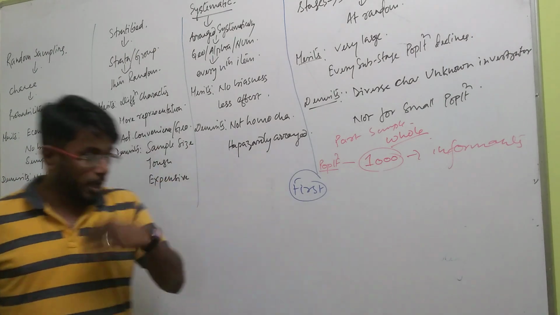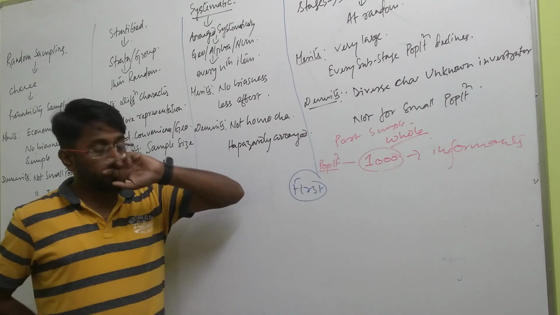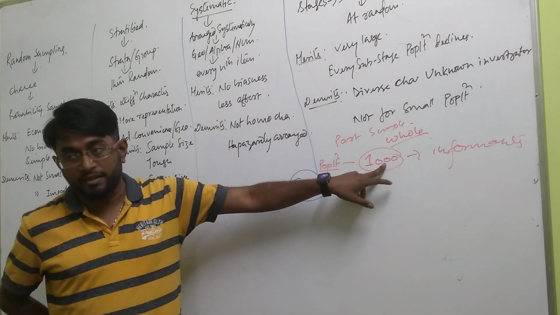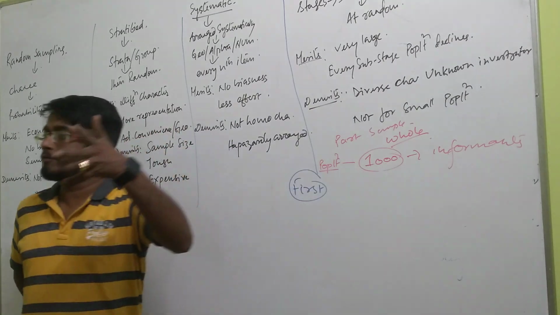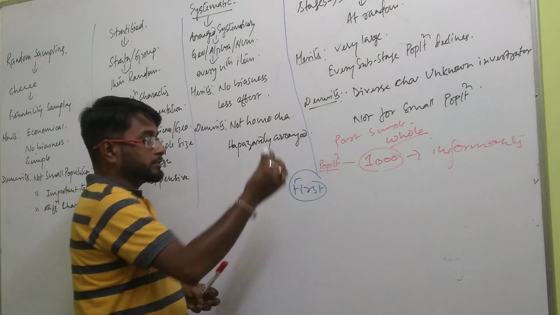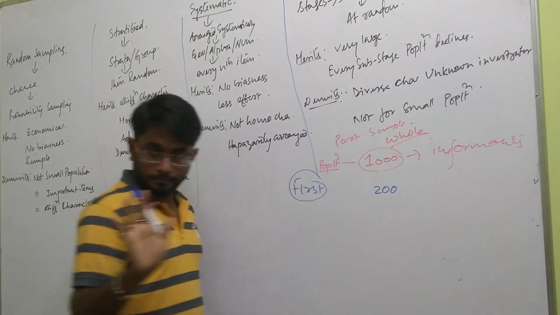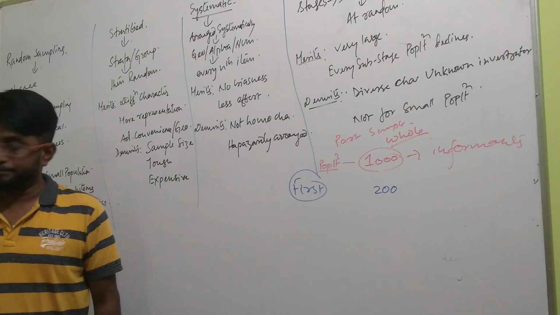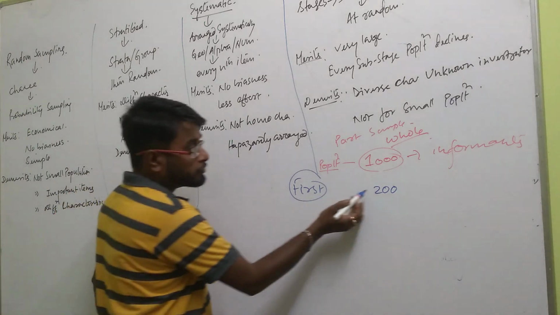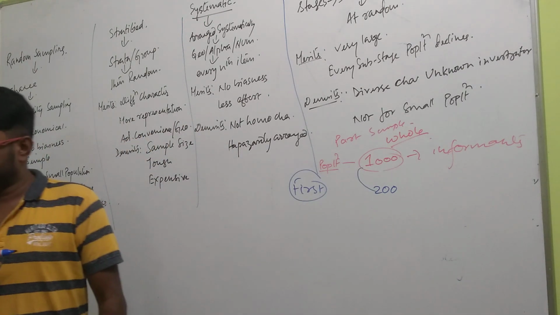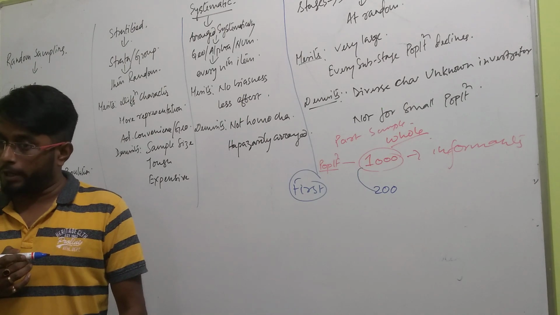Understood? Okay, come back. So what the investigator will do, the first job is to determine the sample size. Suppose the investigator determines that for the 1000 population the sample is say 200, for example. Now how will this 200 be studied? Did you get the point?